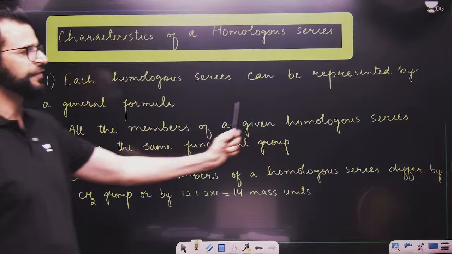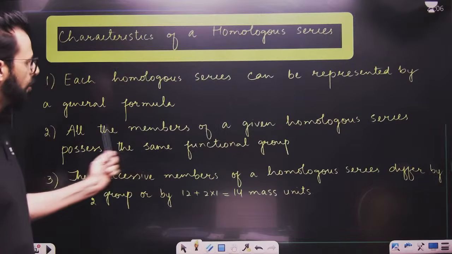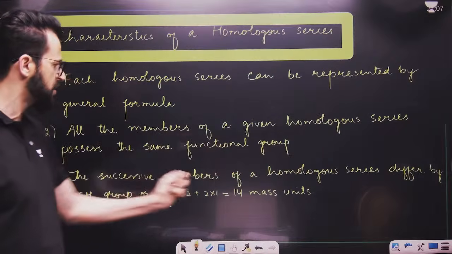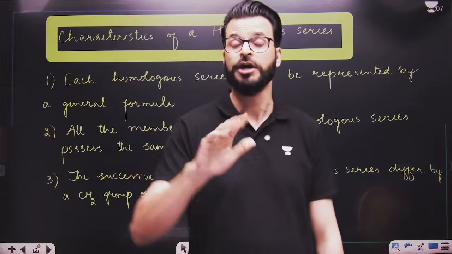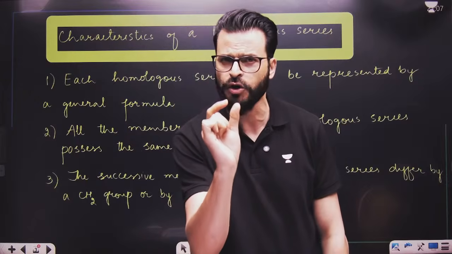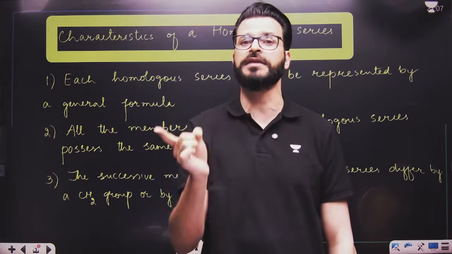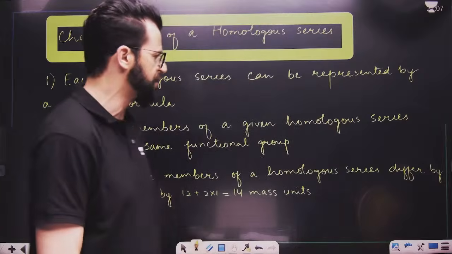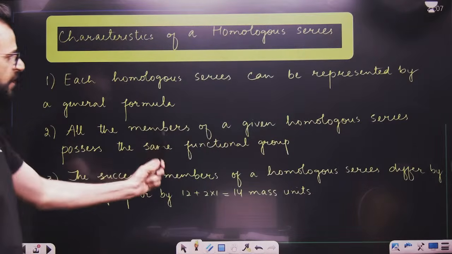All the members of a given homologous series are known as homologs, and all the members of a given homologous series have the same functional group. But one homologous series will have only one functional group. Their general formula can match with other homologous series, but the functional group will be the same only for all the members of one homologous series.